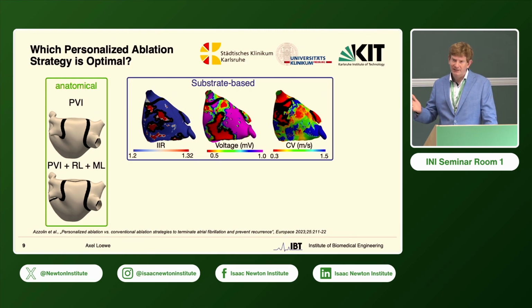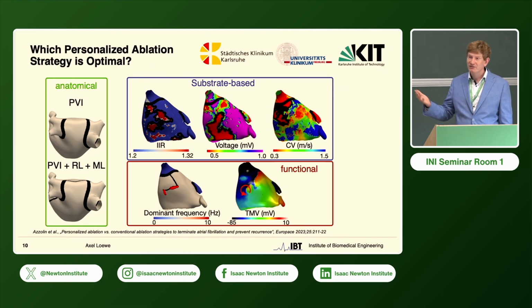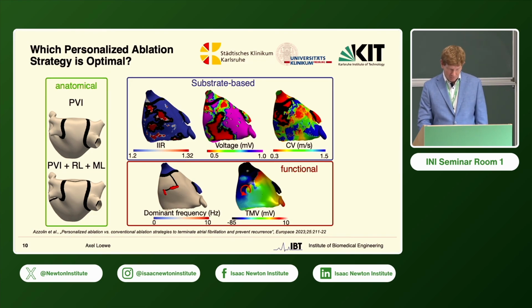Or we could also look at the conduction velocity from activation maps, and then try to ablate those substrates that appear as good targets. And we could build a personalized model and try to induce arrhythmia AF episodes in that, and then only ablate the organizing centers of those arrhythmias that could be induced in that. So how can that be done?